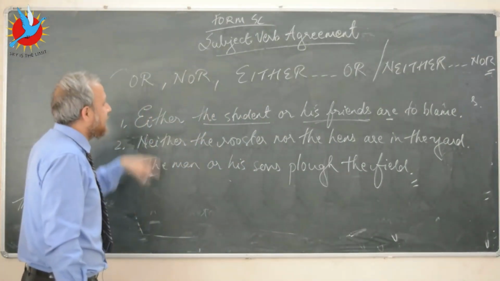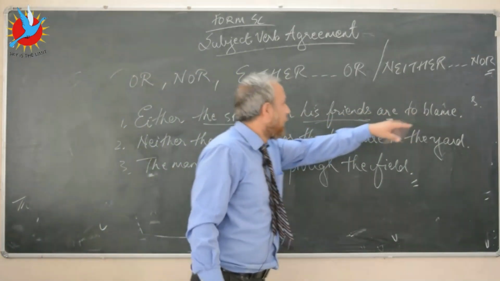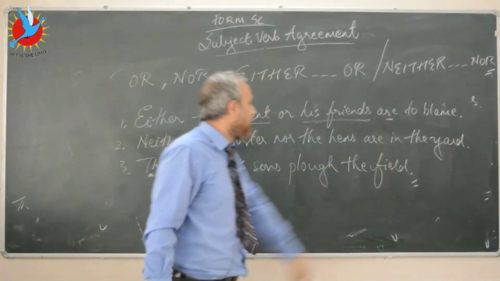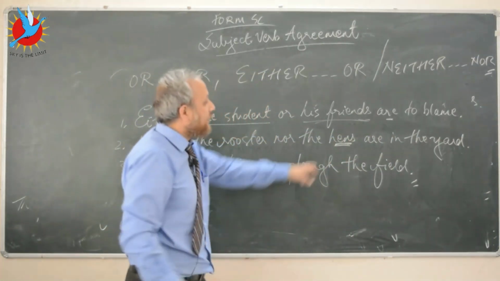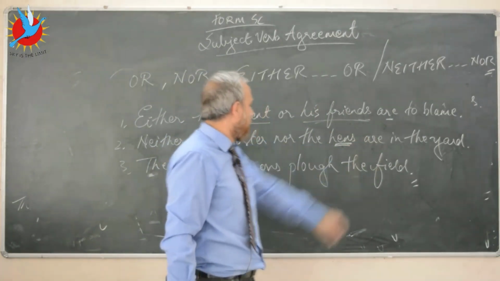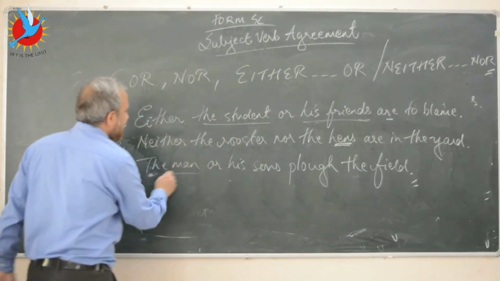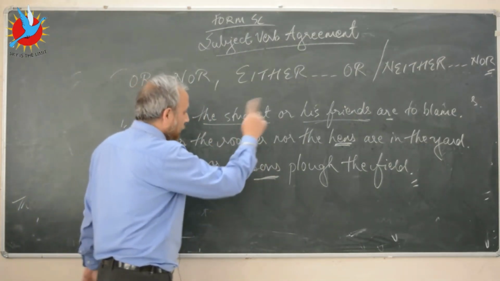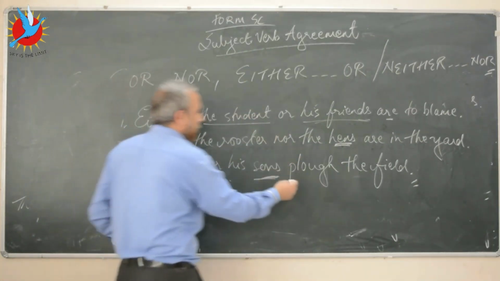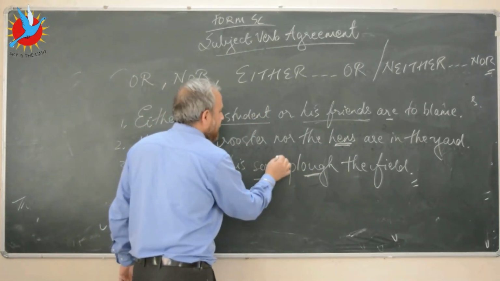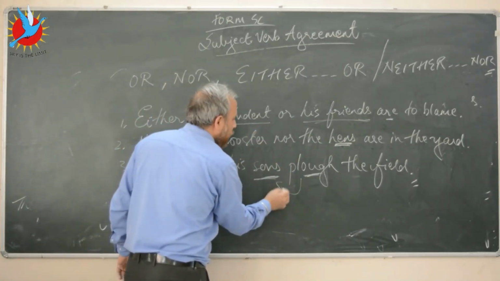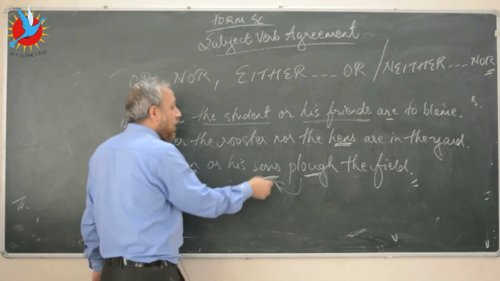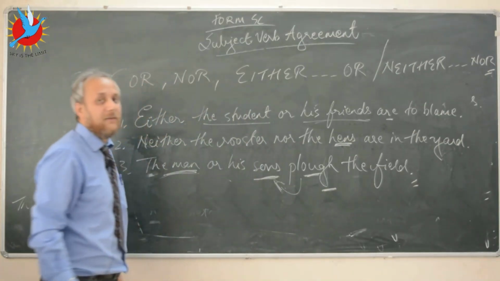If you look at these three examples, either the student or his friends are to blame. Since the subject closest to the verb is plural, we've used the plural form of the verb. Here it's hens, so the subject is plural, that's why we've used the plural form of the verb. And here, the man or his sons. This subject is singular, this one is plural. In this sentence we will use the plural form of the verb. Why? Because the subject that's closest to the verb is in its plural form. That's why we will use the plural form of the verb.